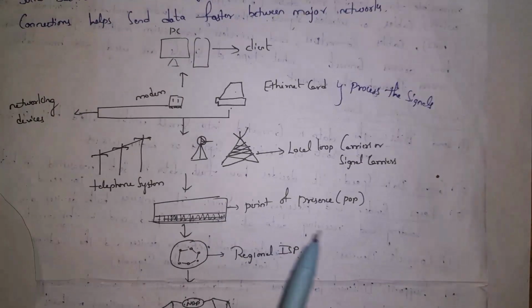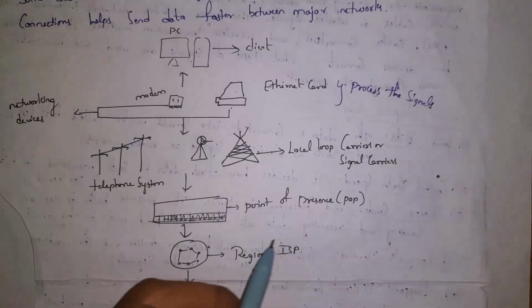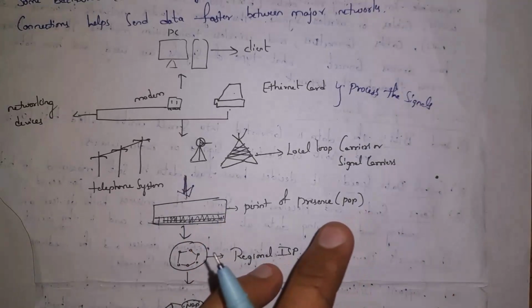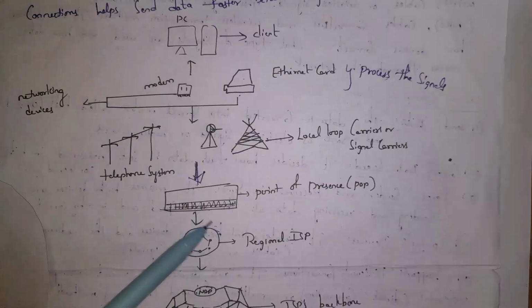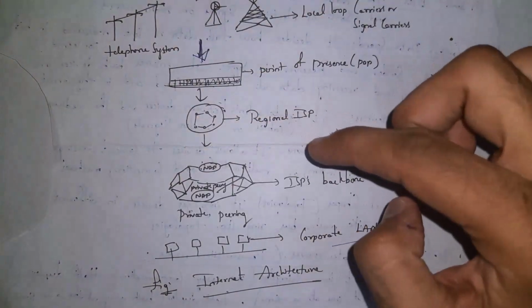Guys, point of presence is nothing but whenever your signals first enter the internet service provider region, then we call that entry point as point of presence. So POP is nothing but whenever our signal first enters the internet service provider region, we call it point of presence. From this, our request is searched in the internet service provider region. If our request is available, then directly the ISP provider will provide us information.